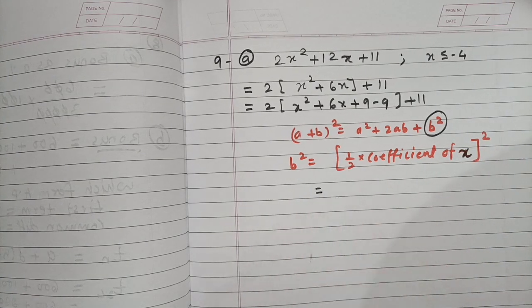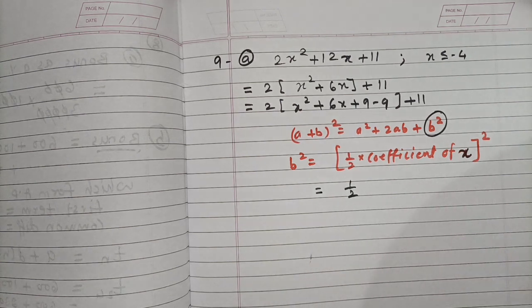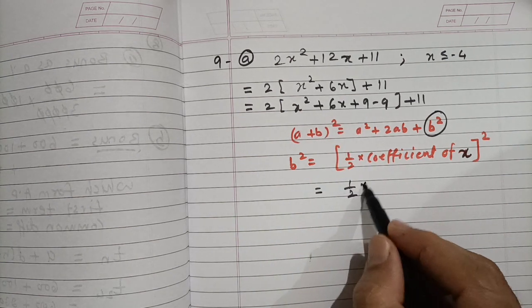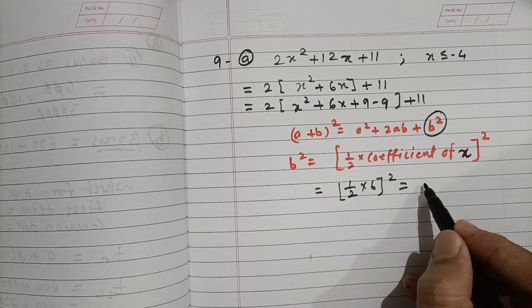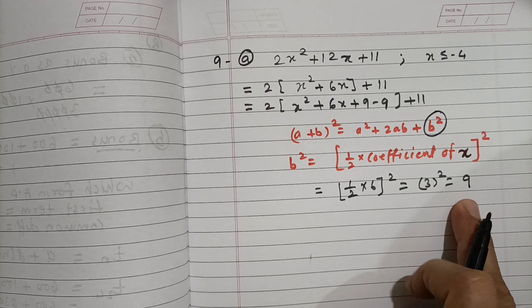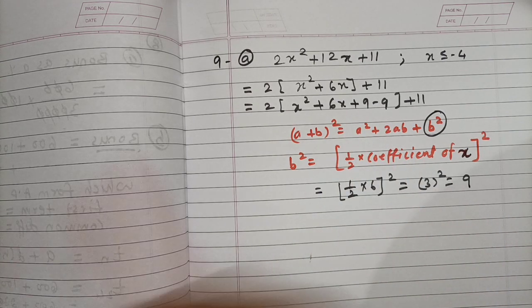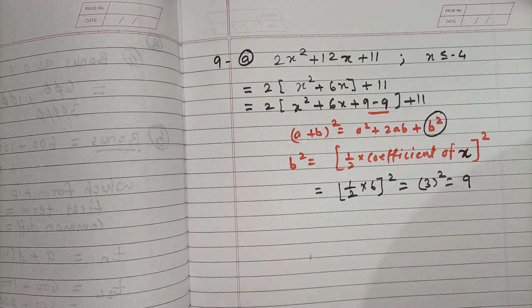So in this case, half the coefficient of x is 6 over 2, that is 3, and 3 squared is 9. We need to add this 9 and subtract that 9.